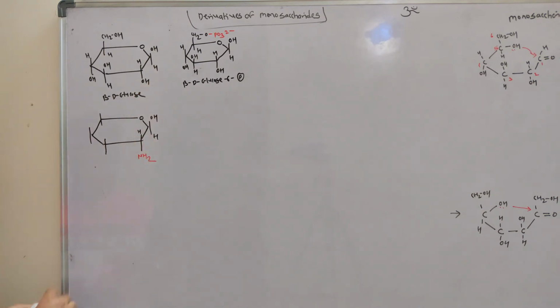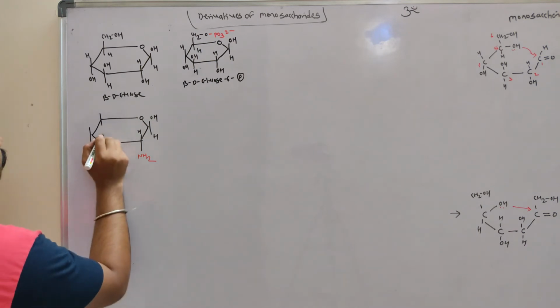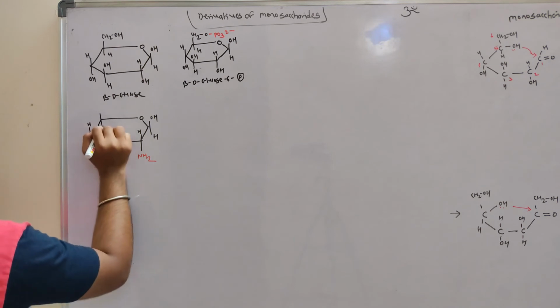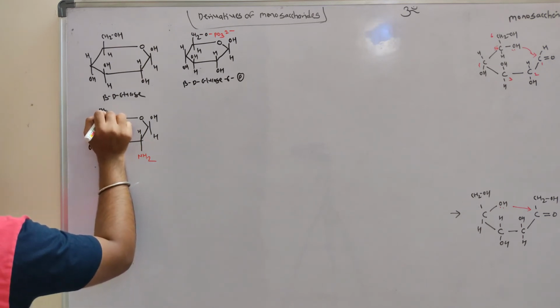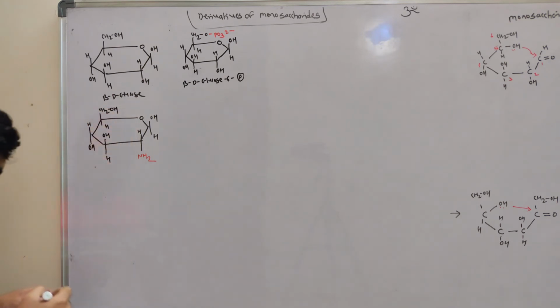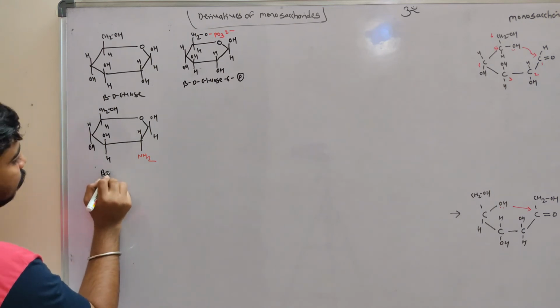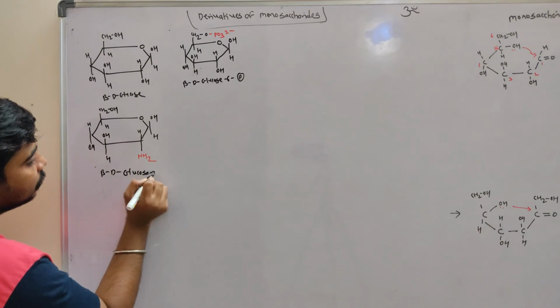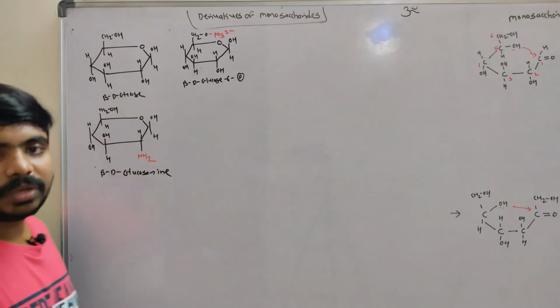Okay, amino group is added. So CH2OH. This is beta D glucosamine. The structure is glucosamine.